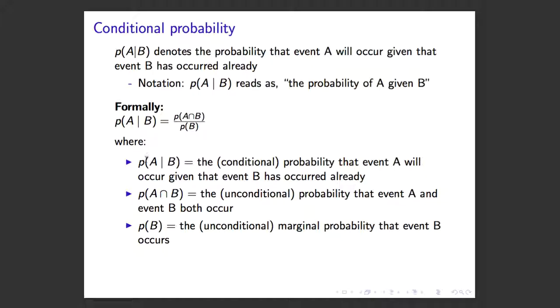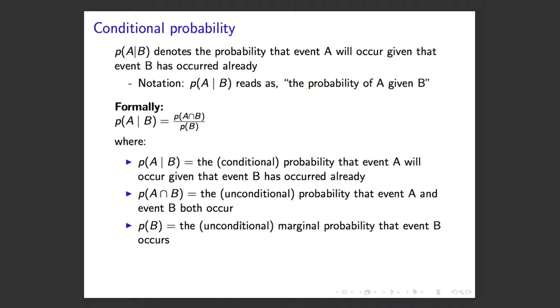This is the conditional probability that event A will occur given that event B has already occurred. The numerator is the unconditional probability that event A and event B both occur. And the denominator is the unconditional marginal probability that event B occurs.